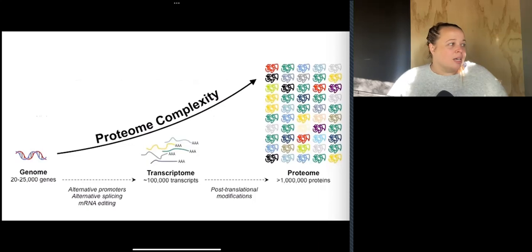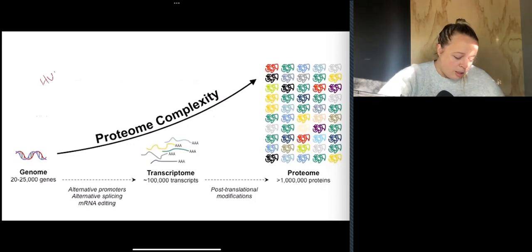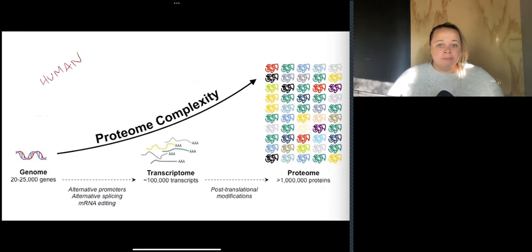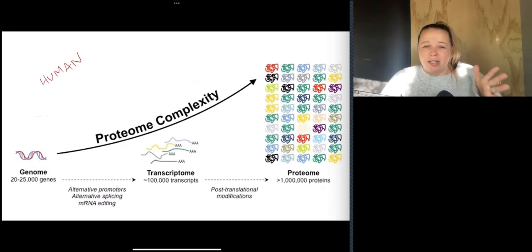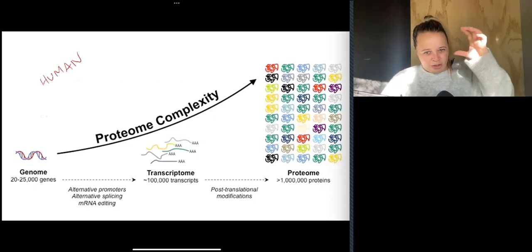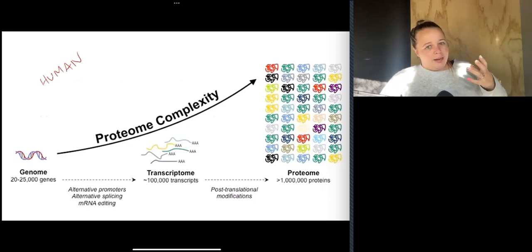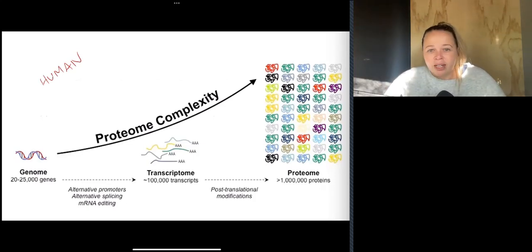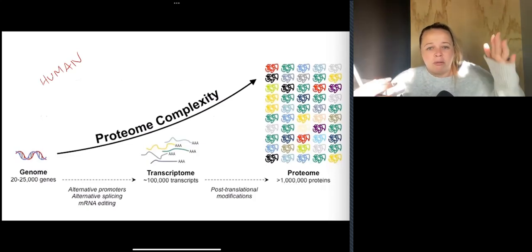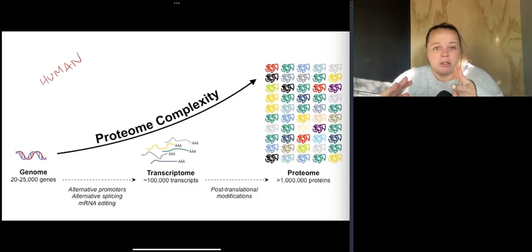And what I mean by this is where we have a look here. So this is within a human. So this is human genome and human proteome. So you can see down the bottom here, the genome is made up of anywhere between 20 to 25,000 different genes. Now, I know that I've said before that there are 3 billion base pairs, but when you chunk that up into chromosomes and then you chunk up the chromosomes into genes, plus then you've got extra sections that don't code for anything, you end up with from 3 billion base pairs, we come down to about 20 to 25,000